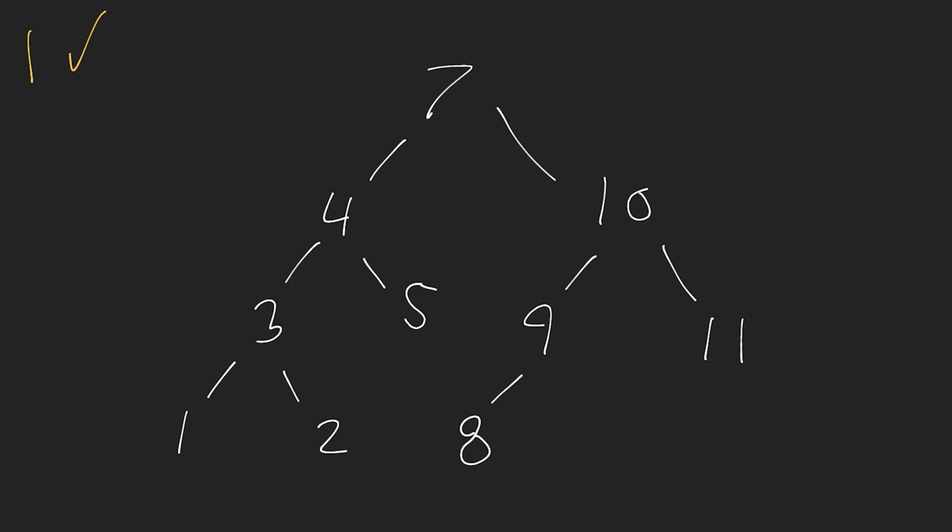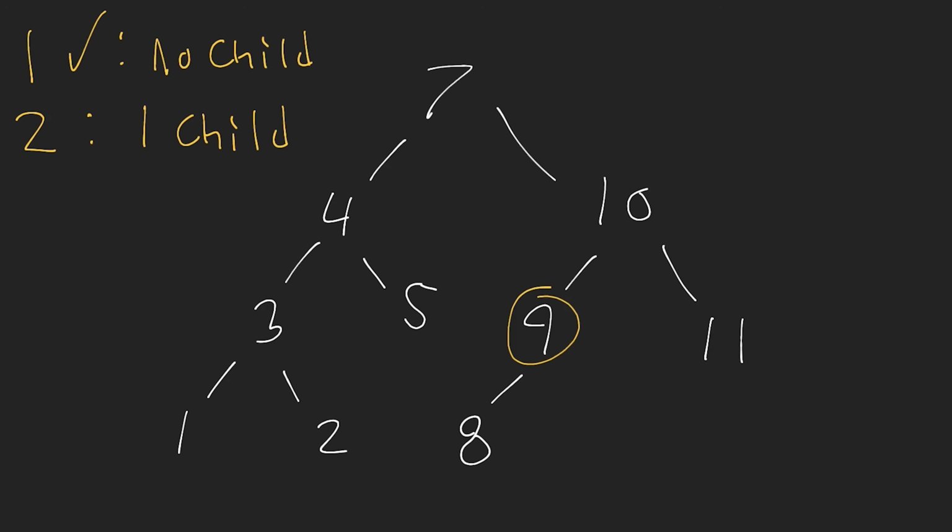That's very straightforward. Okay, so now that we've handled case 1, let's move on to case 2, which is when we're looking at a node that only has one child. Case 1 is no child, and this is one child. So when we're looking at a one child node that we want to delete, an example of that would be node 9. Now, how do we delete node 9?